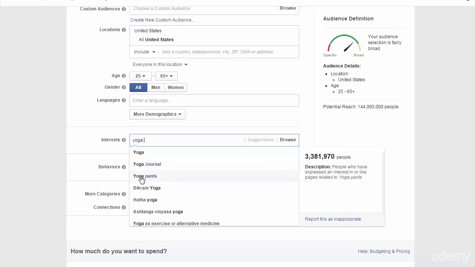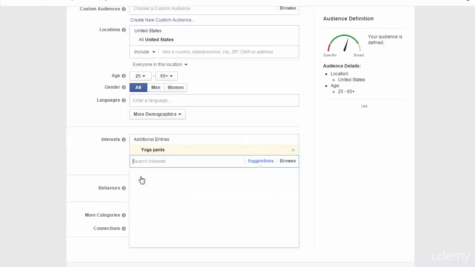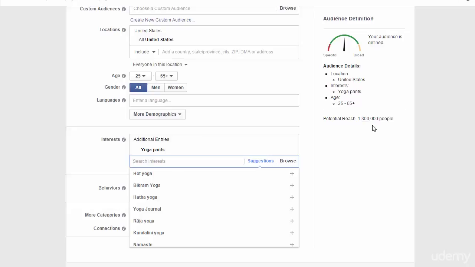I'm not quite sure why, but just as an example, there are 1.3 million people interested in yoga pants. So if you were to sell yoga pants, you could also target people interested in yoga, but it's obviously a good thing if there are a certain number of people you can reach on Facebook interested in a very specific product. So in this case, this would pass.